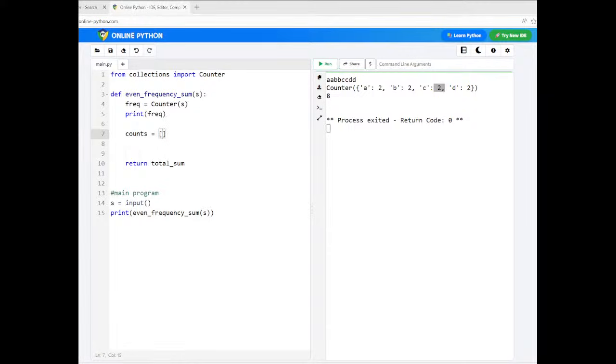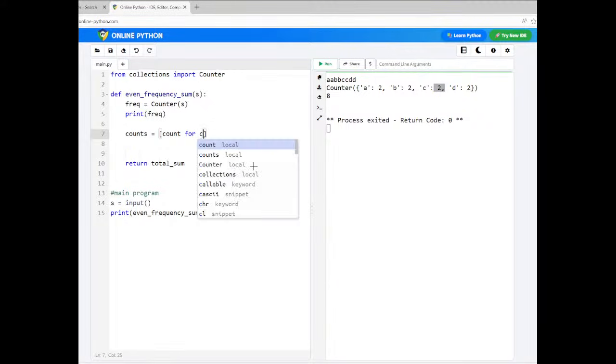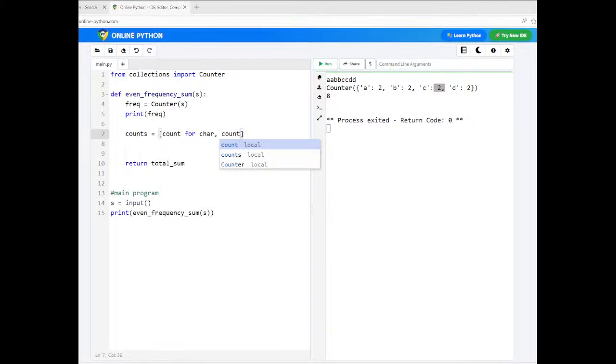So for that, you can just say counts is equal to count, so all even counts you count. So for count, for char comma count in this is your frequency table, no?